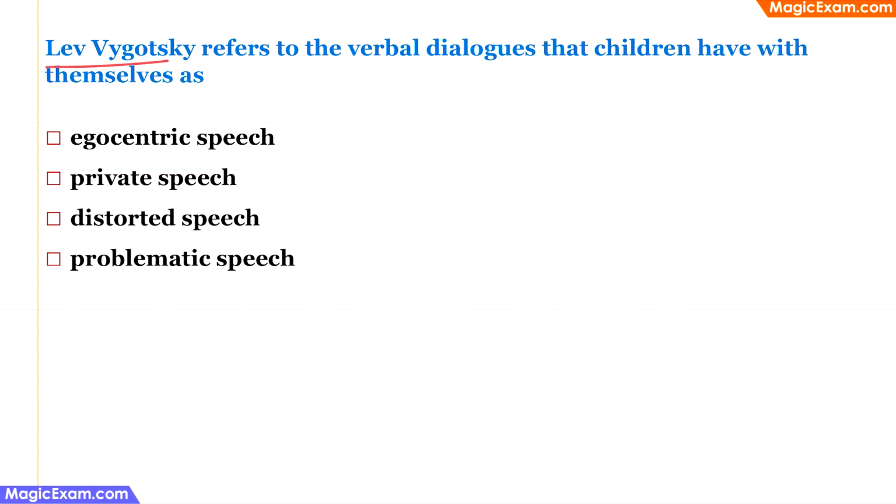Lev Vygotsky refers to the verbal dialogues that children have with themselves as which of the following? So these verbal dialogues that children have with themselves is the process where children speak to themselves when they are doing something. They will be giving instructions to themselves, they will be guiding themselves, they'll be talking to themselves. So this talking to themselves by young children is nothing but private speech, and that is the correct answer here.